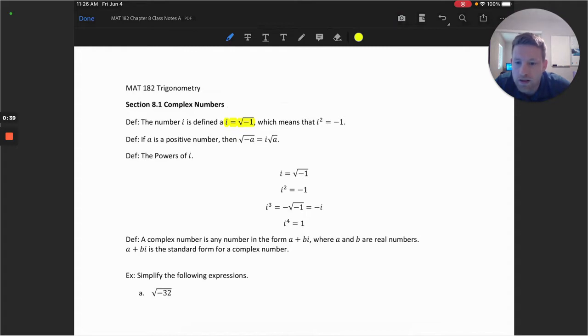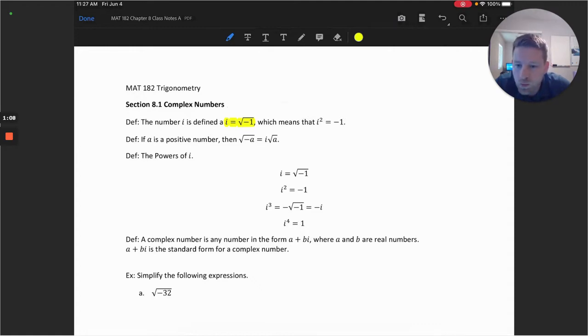Another property of complex numbers is, if we have a negative number inside a square root, so if a constant a is positive, then the square root of -a is equal to i times the square root of a. So we'll look at that property as we simplify imaginary roots.